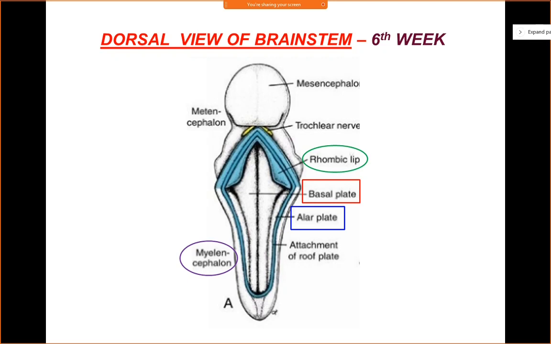You can see the alignment of the two plates. You can see the basal plate, which lies next to the midline. There's a groove there in the midline. Next to the basal plate, you can see the alar plate, which is again separated by another groove, that is your sulcus limitans, right? You can also see the myelencephalon, which is labeled there. Myelencephalon will form the floor of the lower part of the 4th ventricle. Metencephalon will form the floor of the upper part of the 4th ventricle. Clear?